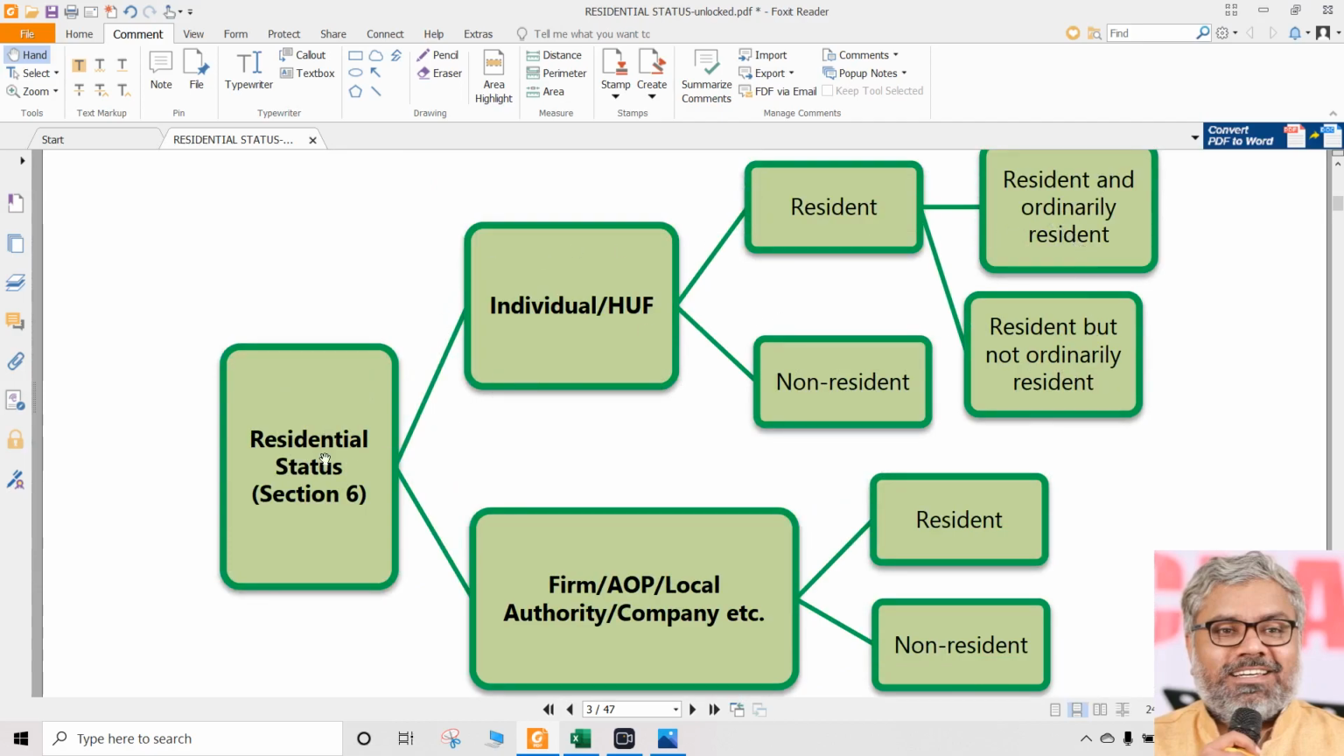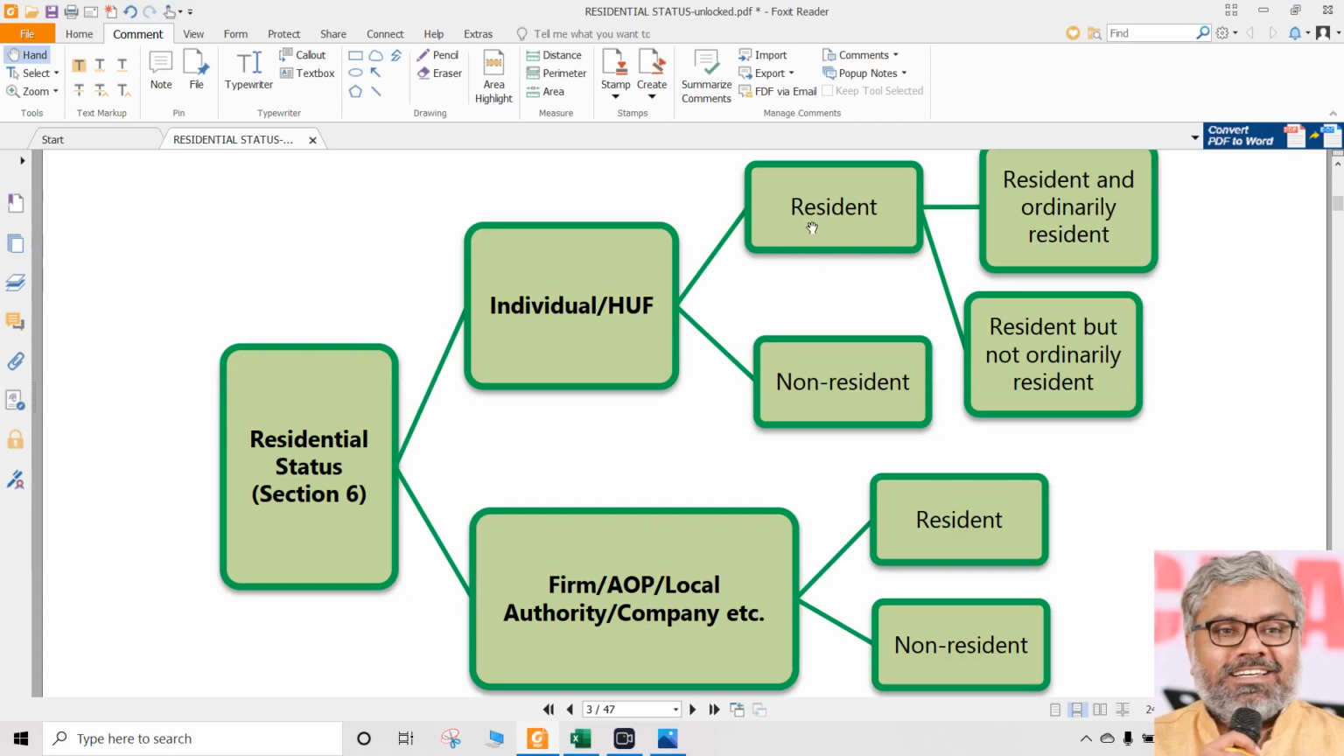Under section 6, broadly, there are two categories of SSCs. First category, individuals or HUF. Second category, all others, everybody else. Individual or HUF have two basic possibilities, either resident or non-resident. If an individual or HUF is non-resident, there is no further checking. Non-resident is non-resident. That is the final answer. That is the residential status.